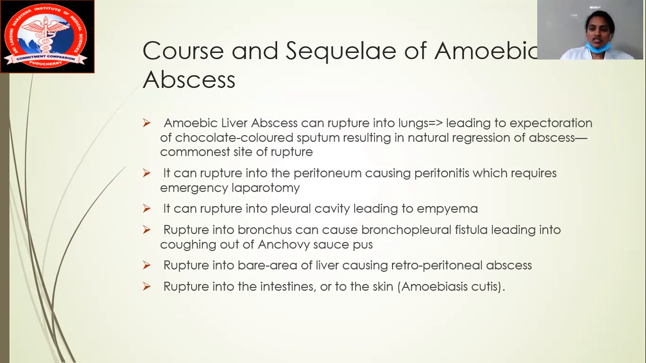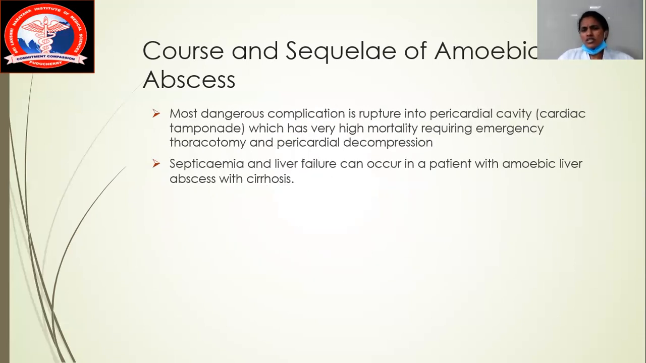In the pleural cavity, it causes empyema. In the bronchus, it causes a bronchopleural fistula, leading to coughing out of anchovy sauce pus. So the patient is going to cough out the anchovy sauce material. Rupture into the bare area of the liver causes a retroperitoneal abscess. Next is rupture into the intestines or to the skin, which causes amoebiasis cutis. Okay. The most dangerous complication seen in this rupture is rupture into the pericardial cavity, causing cardiac tamponade. Now comes an interesting scenario called cardiac tamponade.